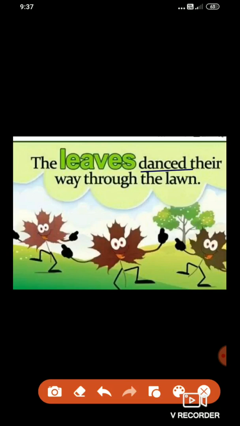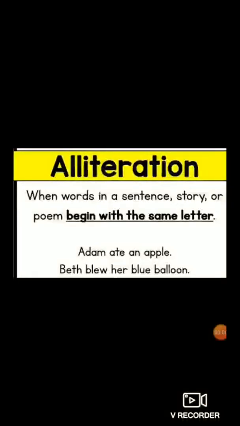Now let's revise the next 2 figures of speech, that is alliteration and antithesis. So students, what is alliteration? Yes, when words in a sentence, story or poem begin with the same letter, it is known as alliteration.